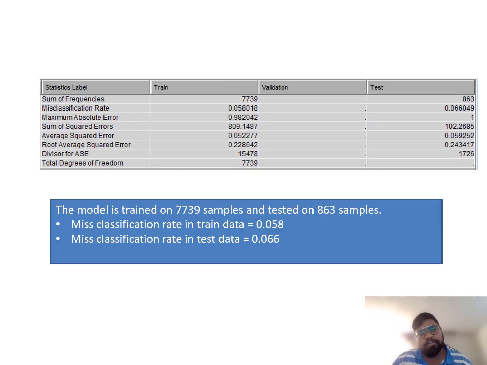In this table, you can see that the model is trained on 7,739 samples and tested on 863 samples, and the misclassification rate in training data is 0.058 and the misclassification rate in test data is 0.066.